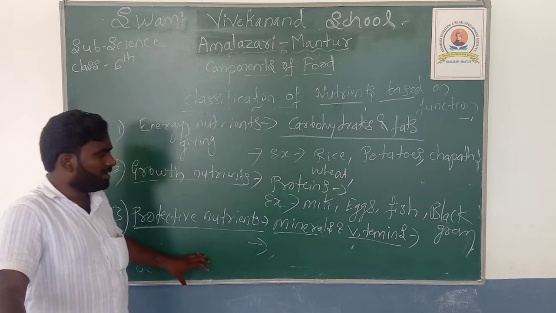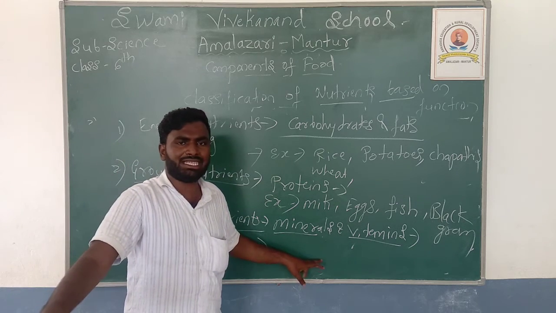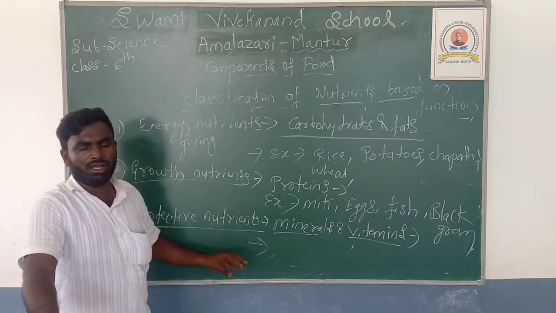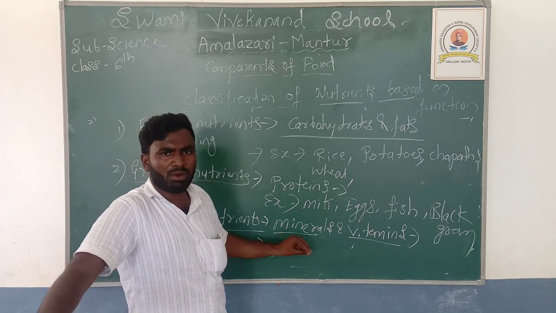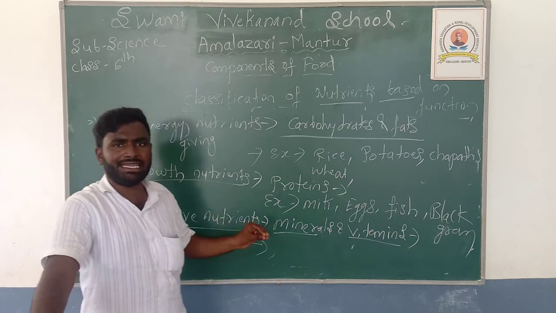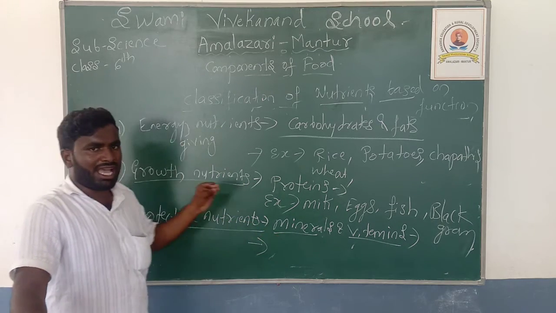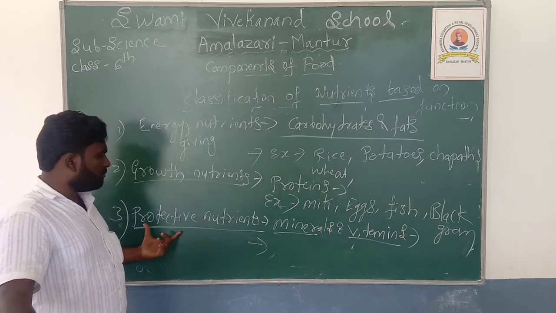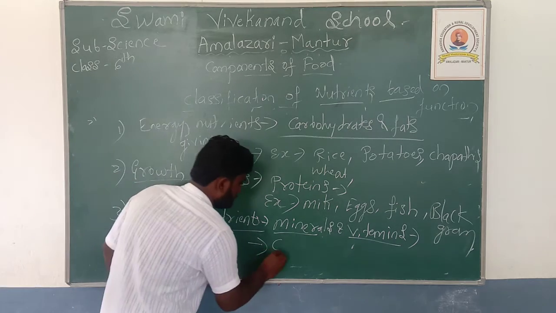Once again, listen here. The example for the food items which contain the protective nutrients: carrot,